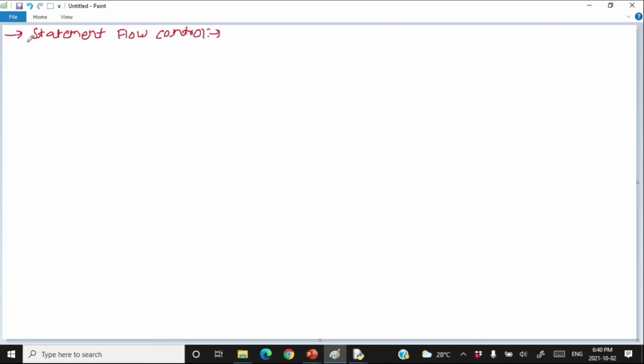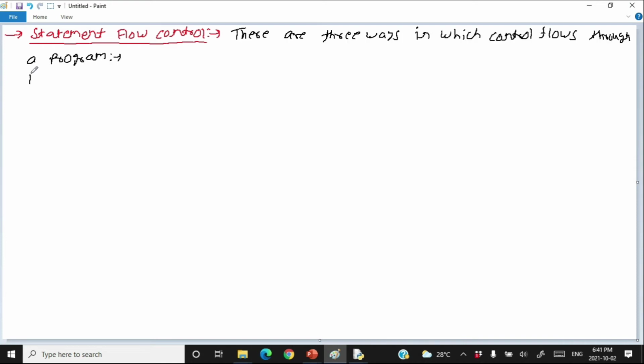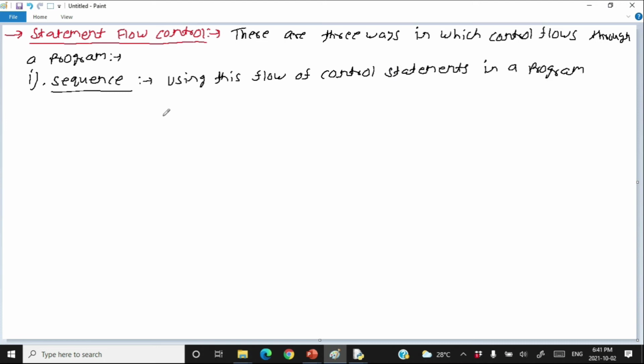How control flows through statements. There are three ways in which control flows through various statements in a program. The first one is called sequence. Using this flow of control, statements in a program execute one after another in sequence.